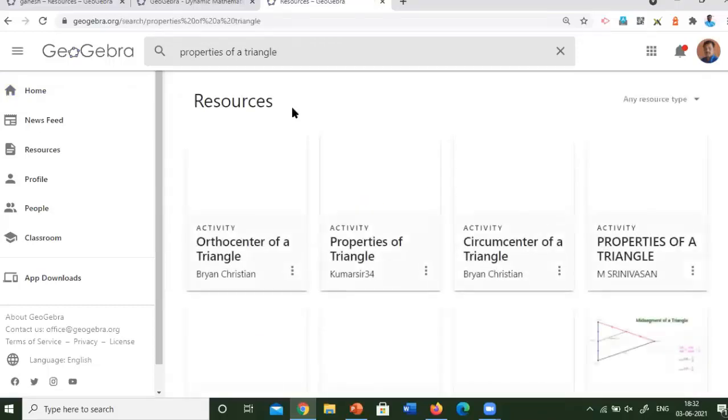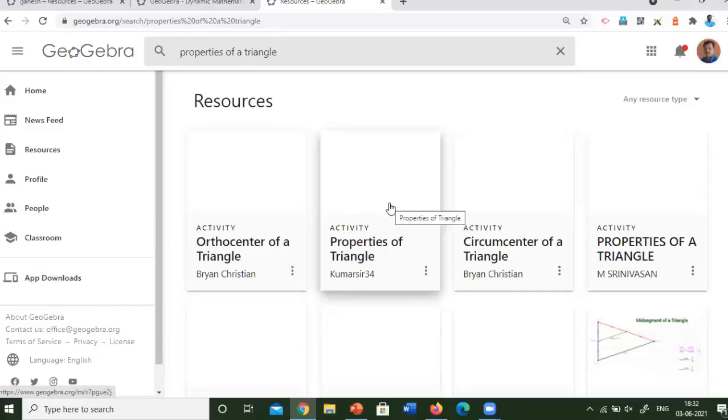We can create applets, or we can search resources from the online library, organize them, and then give them as a task to the students. But the medium is a factor here. If you want to give the activities in Tamil medium, I think there are only a few materials available in Tamil medium, but in English there are plenty.